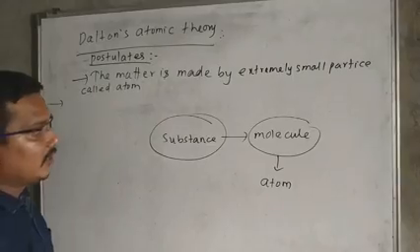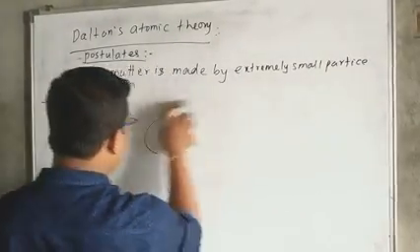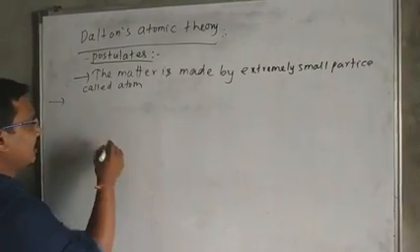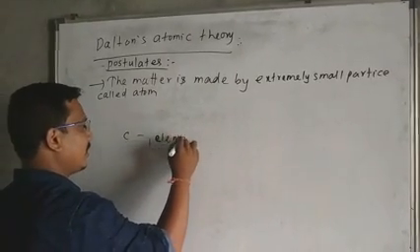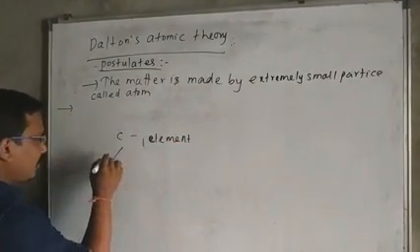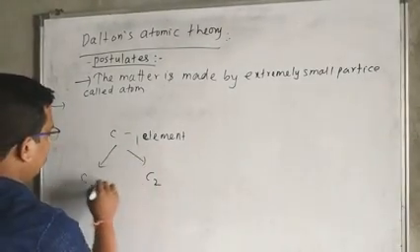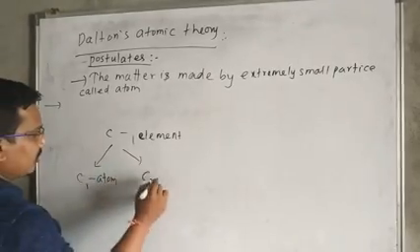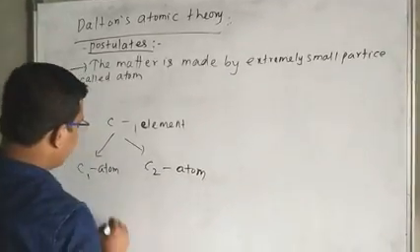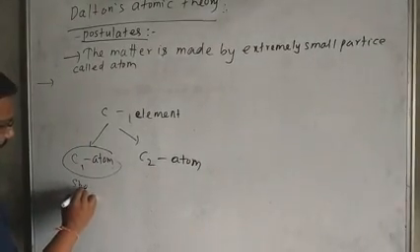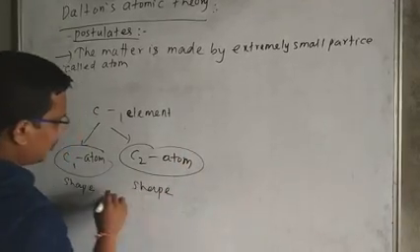Second point. Before going to the second point, take an example. Suppose we take the carbon element and take two atoms of carbon, C1 and C2. If you think about the shape of C1 and C2, they are similar with each other.